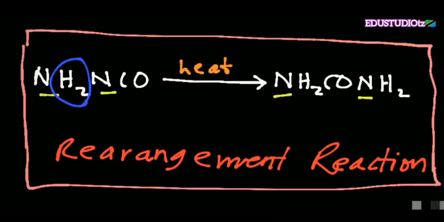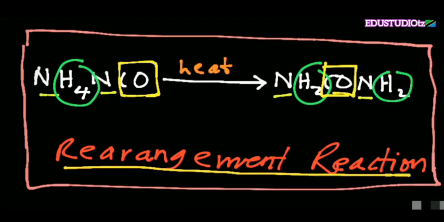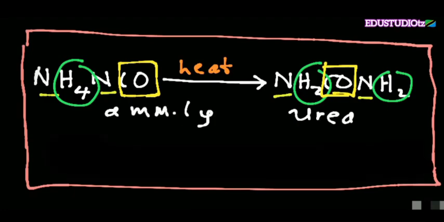You see here 4 hydrogens, 2 nitrogens on the left side and 2 nitrogens on the right side. 4 hydrogens on the left side, and 4 hydrogens on the right side. Carbon and oxygen on the left side and the right side as well.